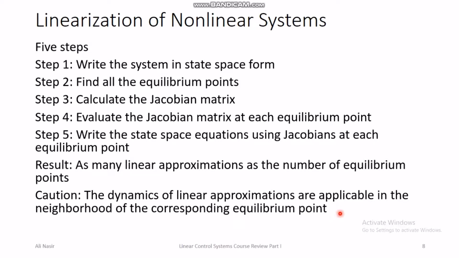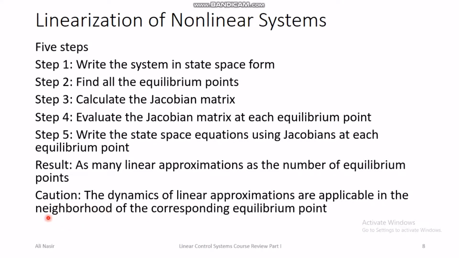So if the equilibrium point is 0, or the origin, then the linear approximation using the origin as the equilibrium point is only valid if the values of the state variables are small enough, and we do not know exactly how big is this neighborhood.